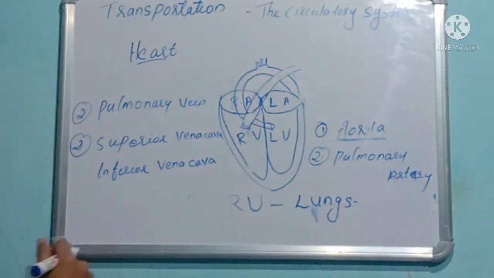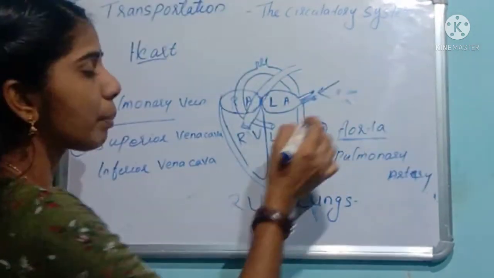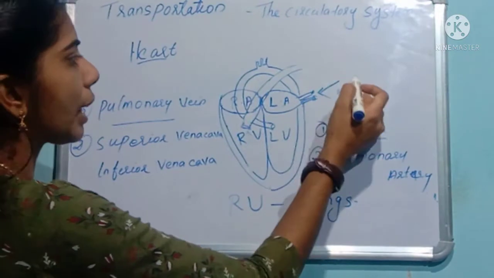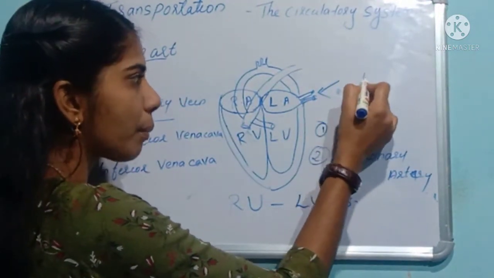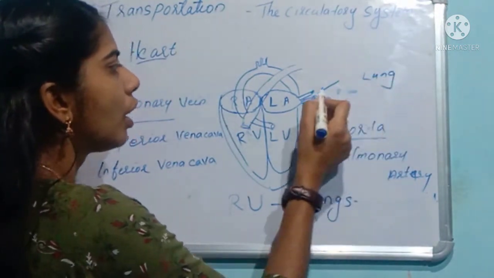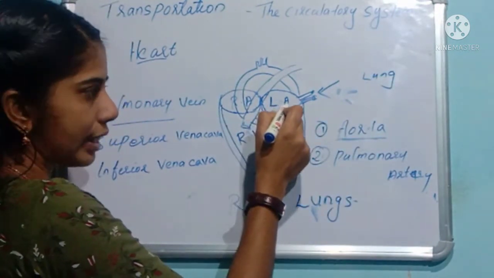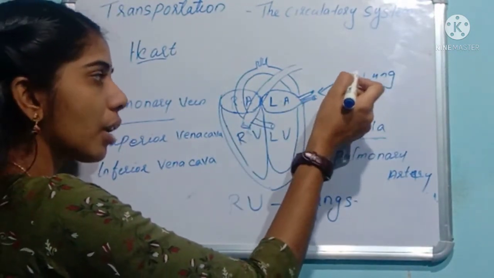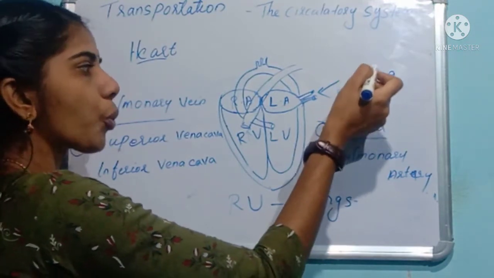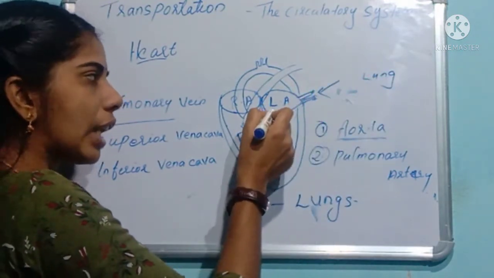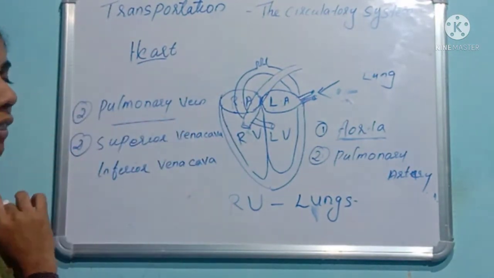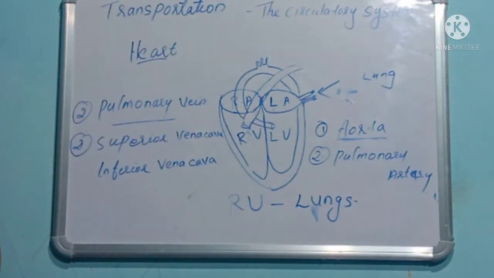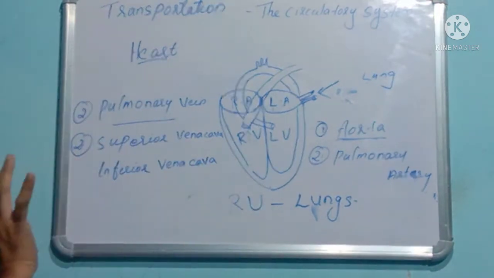Clear? The pulmonary vein helps to carry the oxygenated blood from the lungs to the left auricle. That is the function of the pulmonary vein. It carries the oxygenated blood from the lungs to the heart.